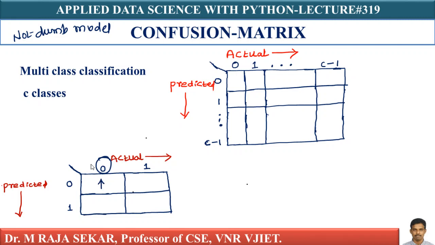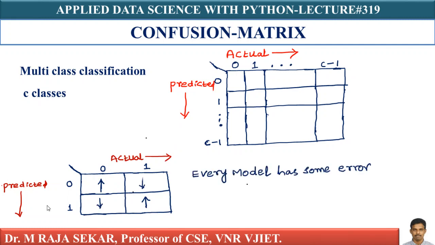Why? Because the actual data point is 0, and if your model is sensible, most of the points will be predicted as class 0. Of course, no model is perfect, but intuitively, these values should be high. Which values should be high? These two values. This is actual 0, predicted 0. This is actual 1, predicted 1. These two values should be high.